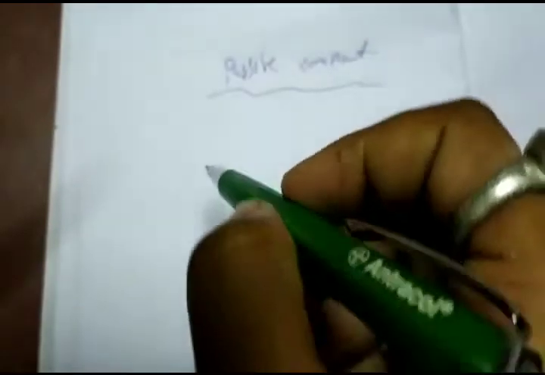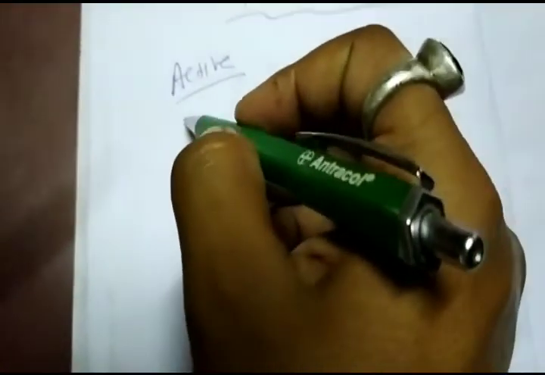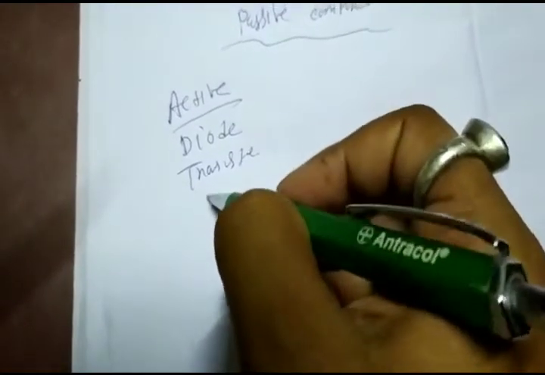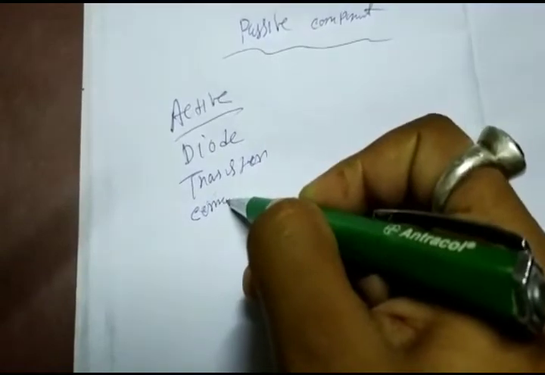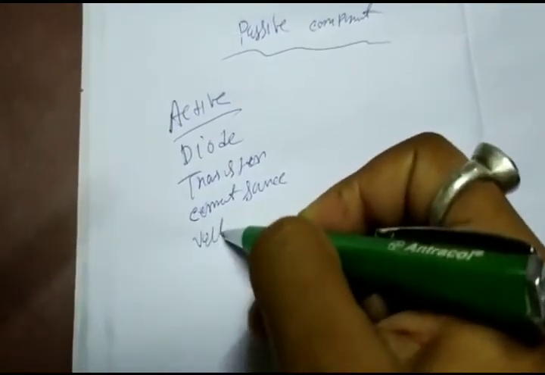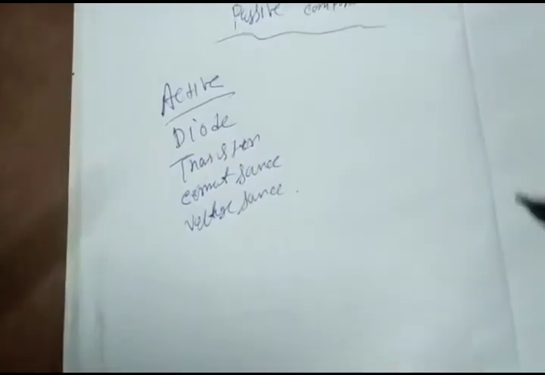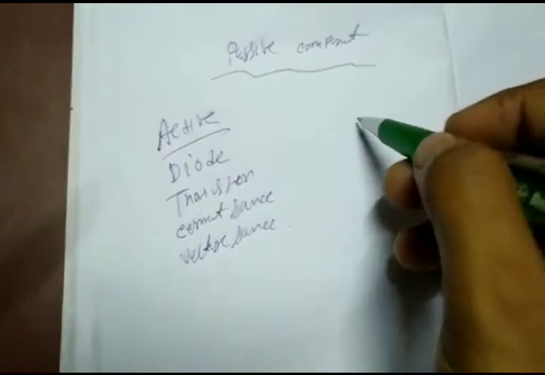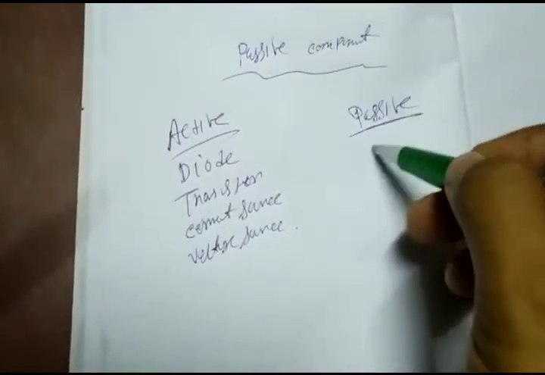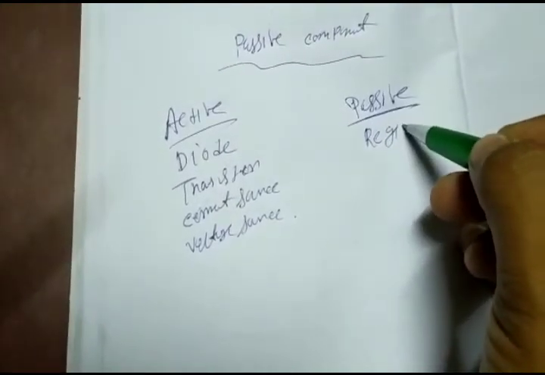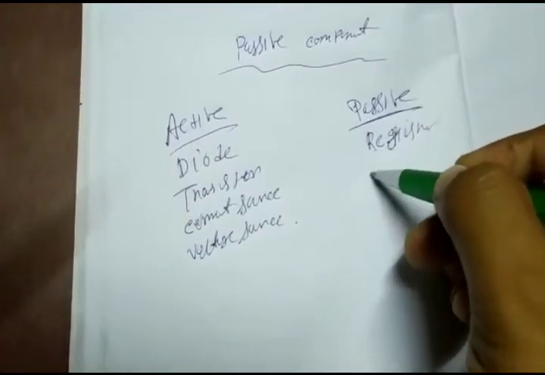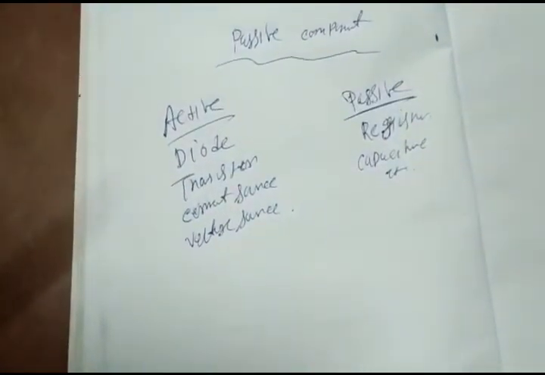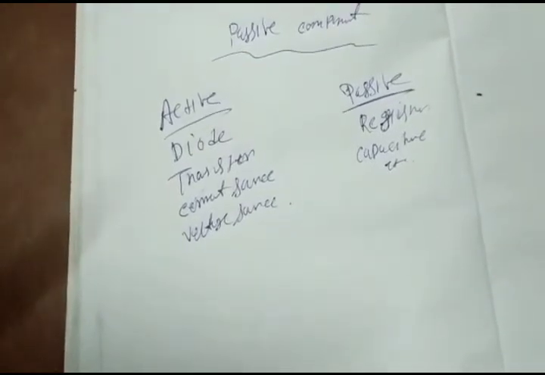Active components include diode, transistor, current source, voltage source, etc. And passive components are resistor, capacitor, inductor, etc. Today we are discussing resistor.